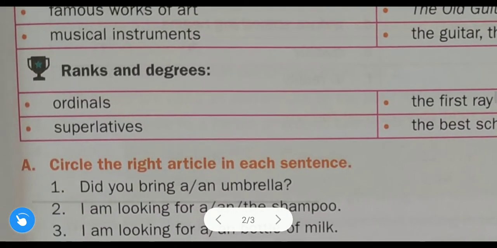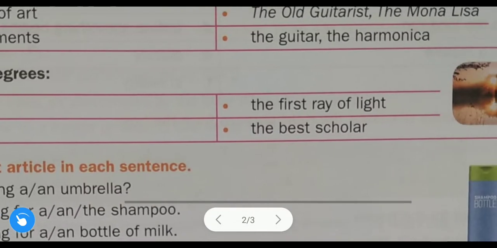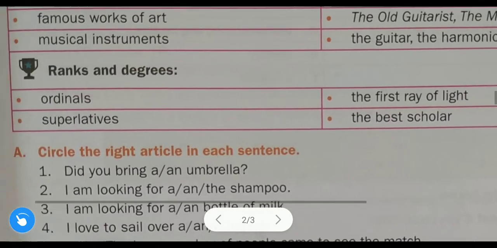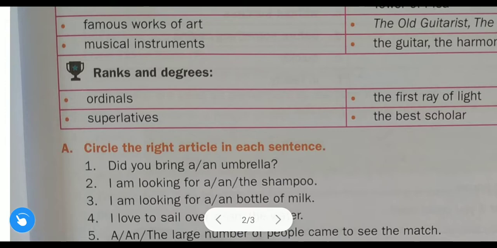After that, superlatives. Whenever there is a superlative form of the word, at that time we use "the": the best. The best is the superlative form, that is why we say the best scholar. Another example, the highest building in the city. Highest is the superlative form. That example is not given, but I am just telling you the example. Always remember, the most beautiful. So whenever the superlative form is there, we use "the" in front of these degrees, superlatives, okay.